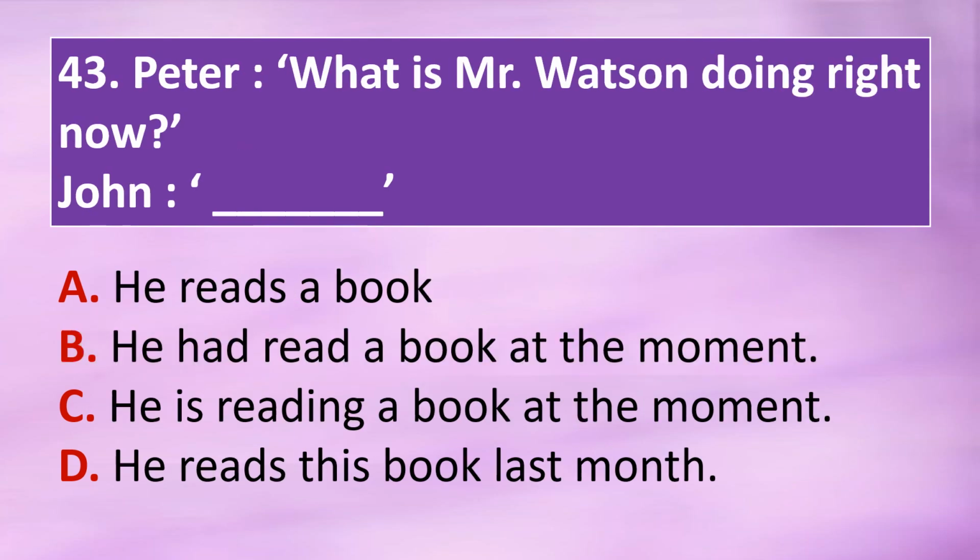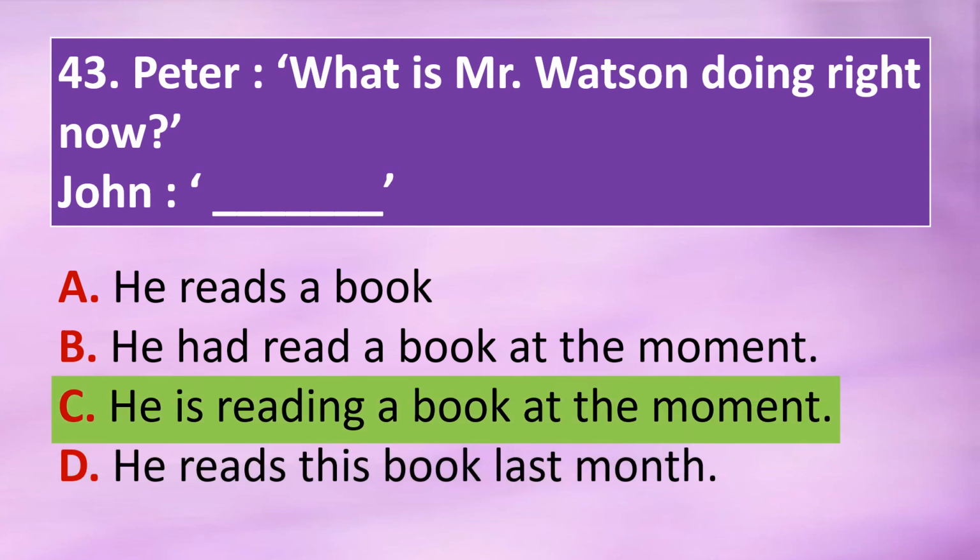Question 43. Peter, what is Mr. Watson doing right now? John, dash. Option A. He reads a book. Option B. He had read a book at the moment. Option C. He is reading a book at the moment. Option D. He reads this book last month. The correct answer is option C. He is reading a book at the moment.